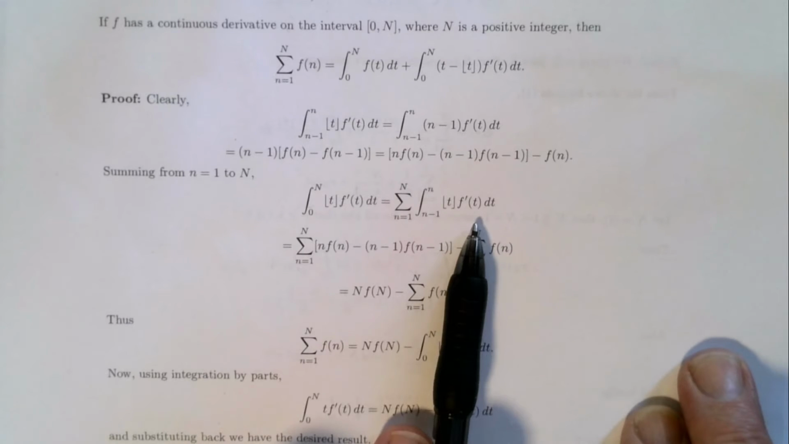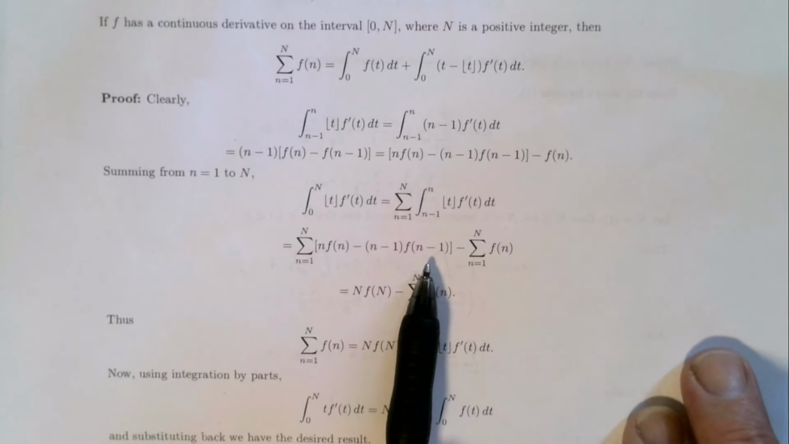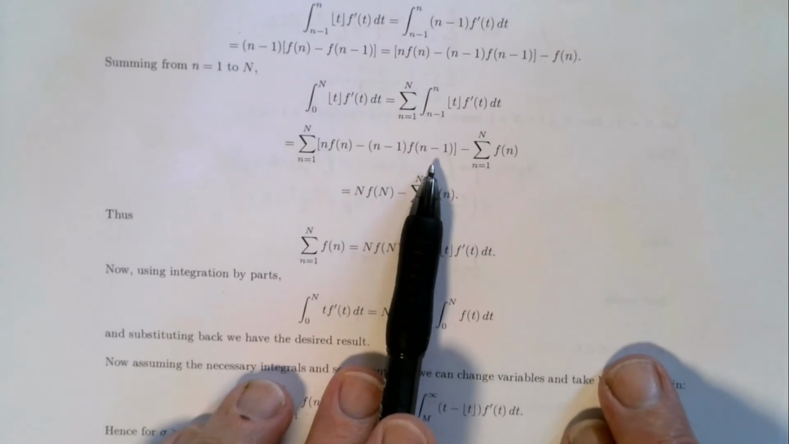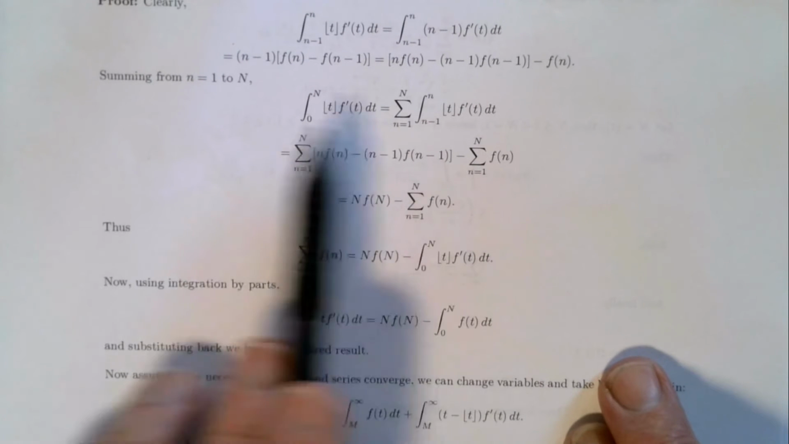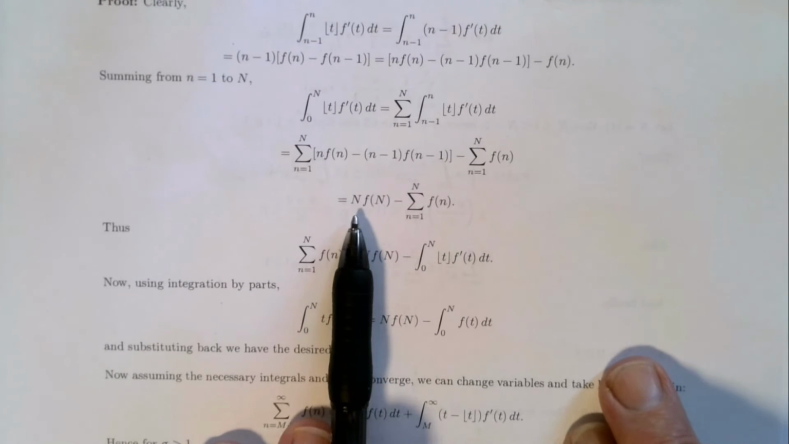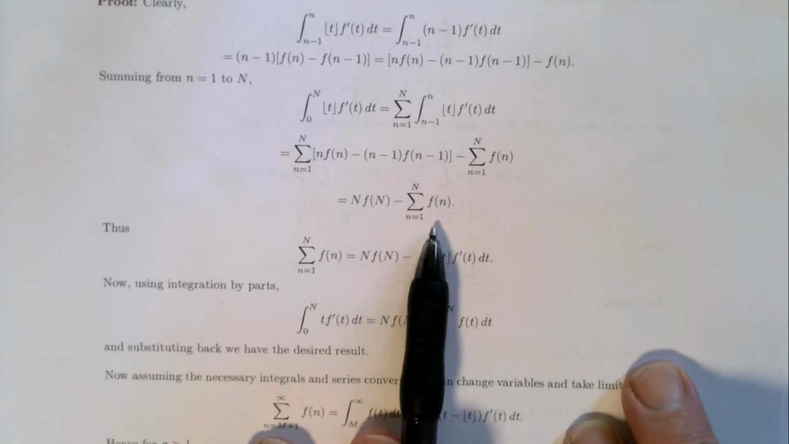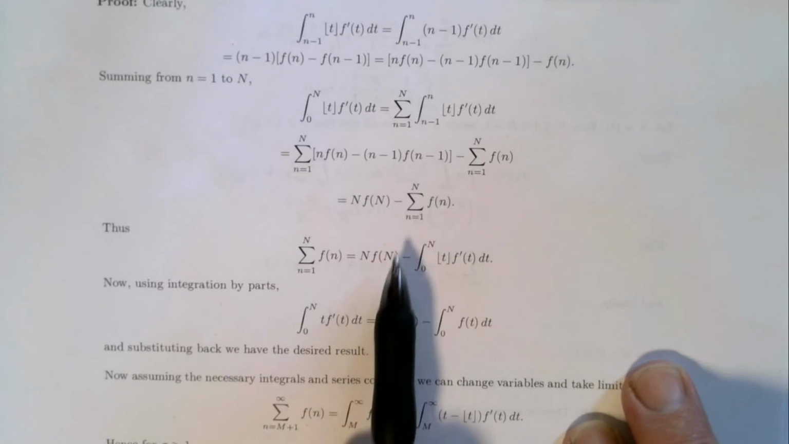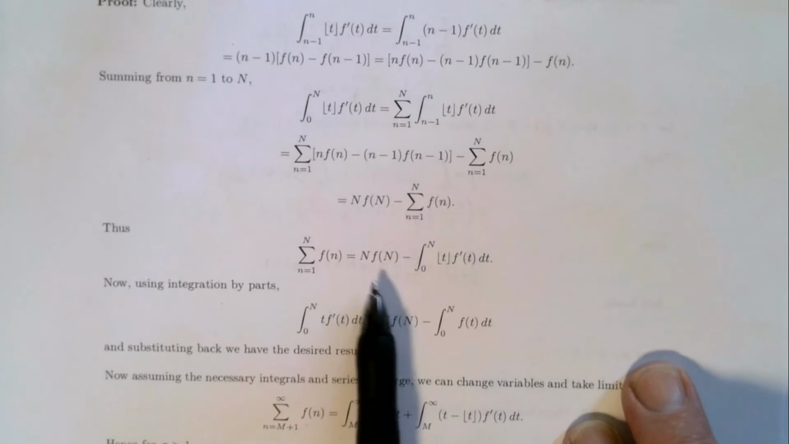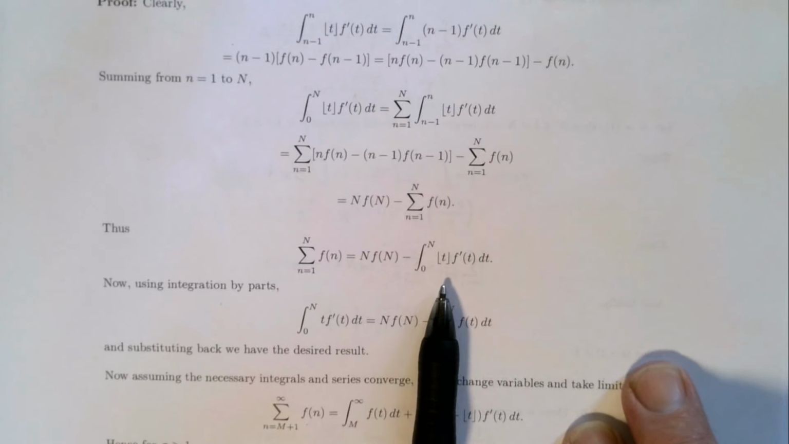Plug in what we just derived. This is a telescoping series, so you allow it to telescope, and all that survives is capital N f of N minus this sum. So I can rearrange this now and write the sum that we want is equal to capital N f of N minus this sum here.